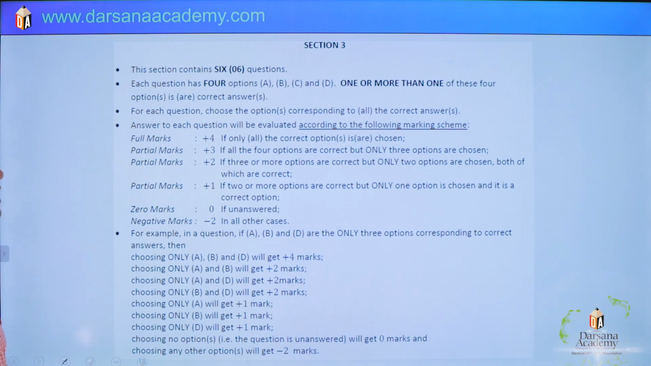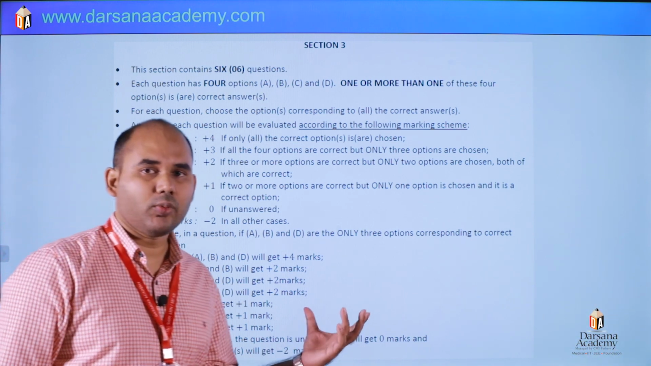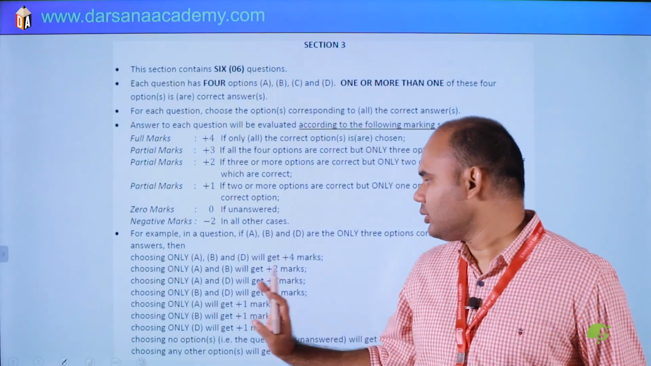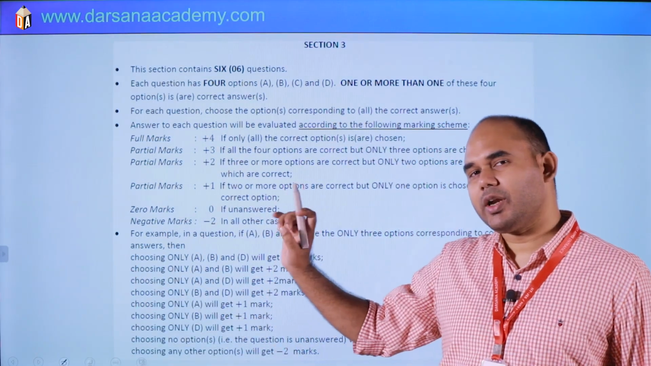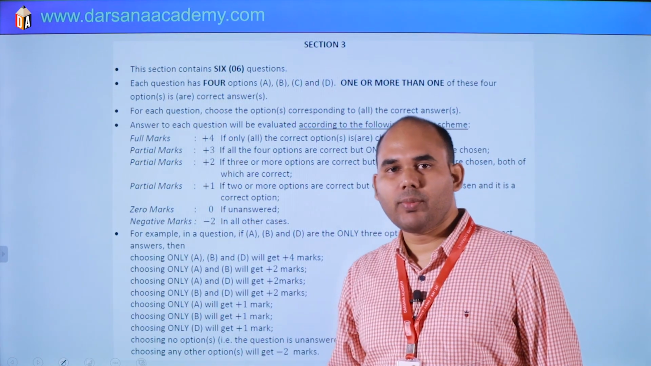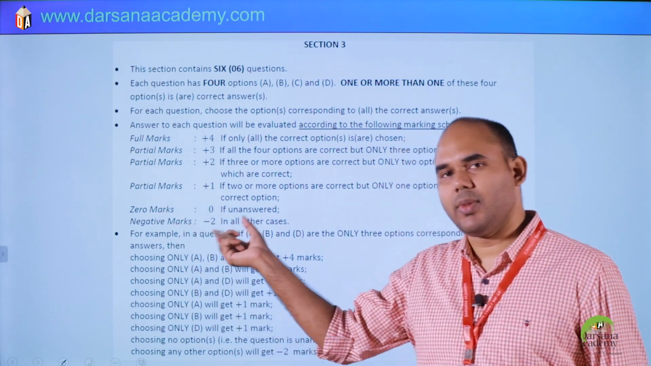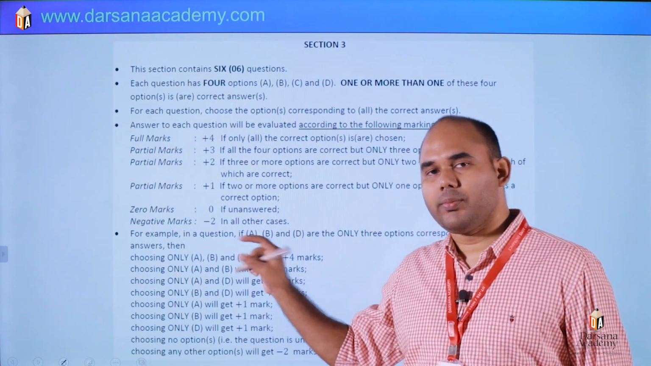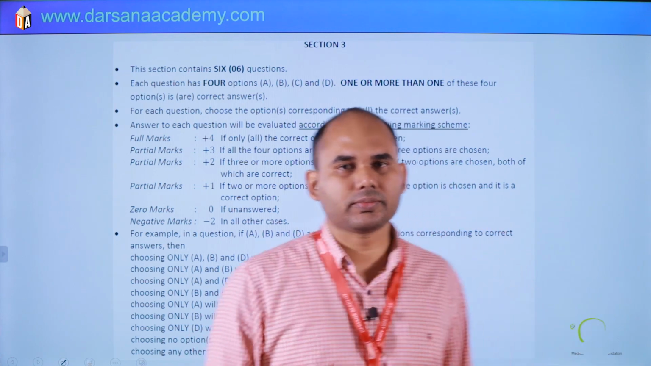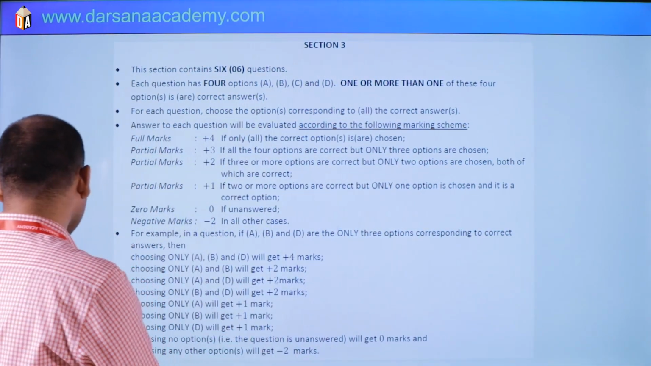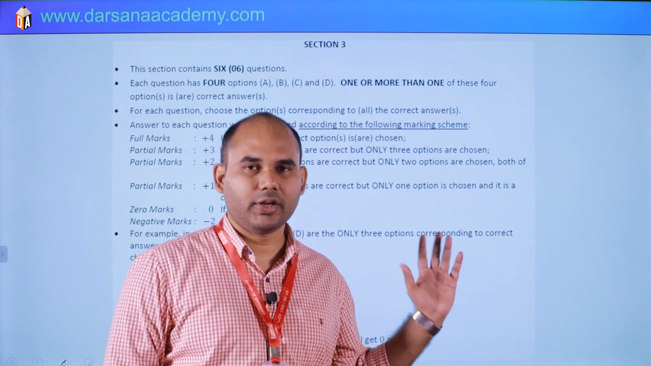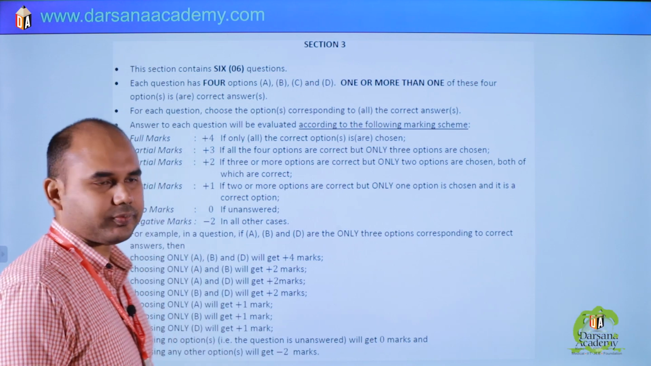section 3. Section 3, there were 6 questions and more than one type, and you know the marking pattern: plus 4, plus 3, plus 2, plus 1, 0 and minus 2. 50% negative marking. If you will mark it like 2 options are correct and you marked one partial, then you will get partial marks. But any wrong attempt will give you minus 2 marks. Okay. So let's begin. So this is important part, and this is really highly conceptual questions are there in this part. Okay.